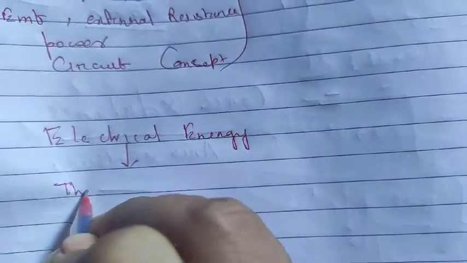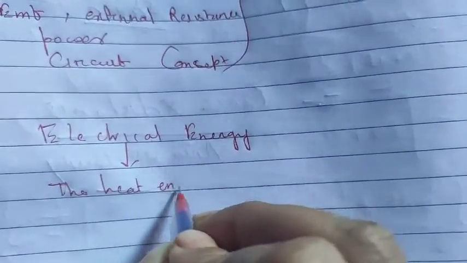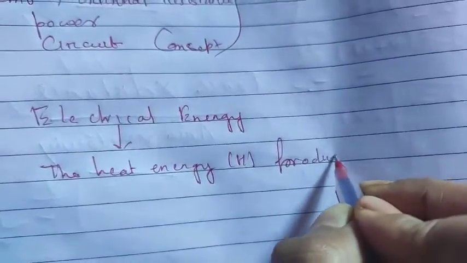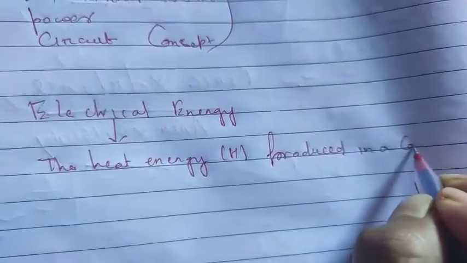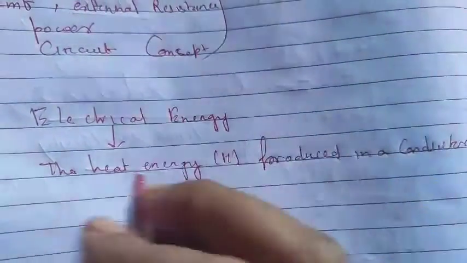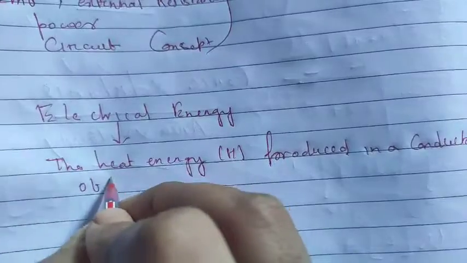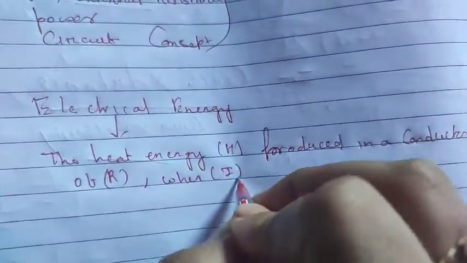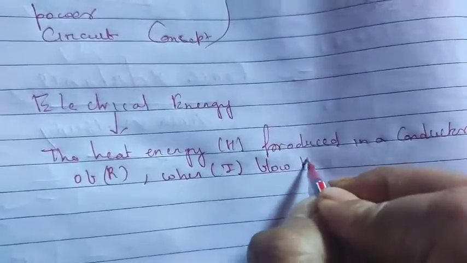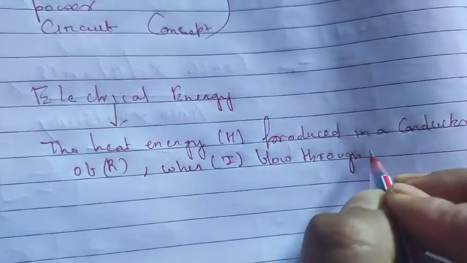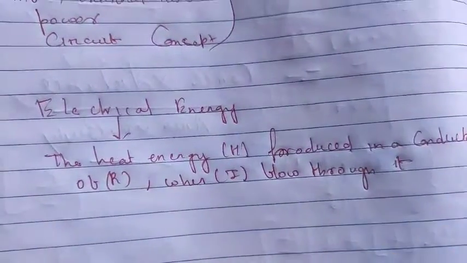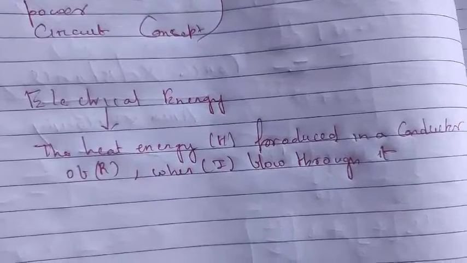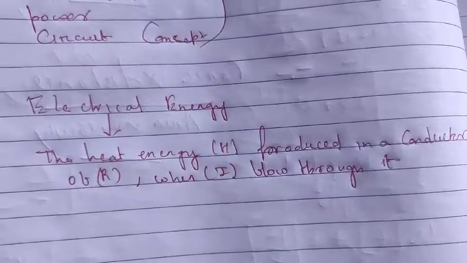It is the heat energy, that is H, produced in a conductor of resistance R when current I flows through it. Clear? So what is electrical energy? The heat energy that is generated when a current flows in a conductor having resistance R.